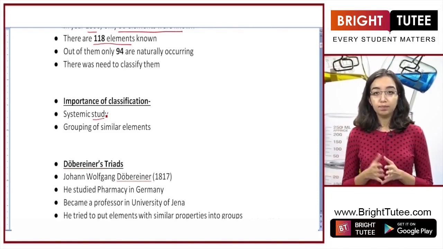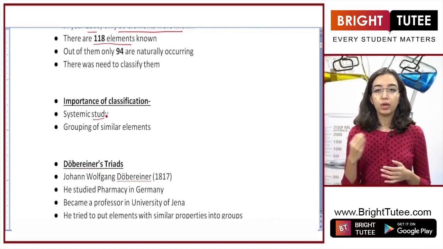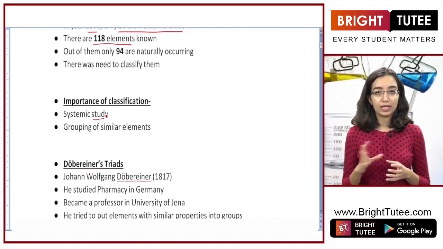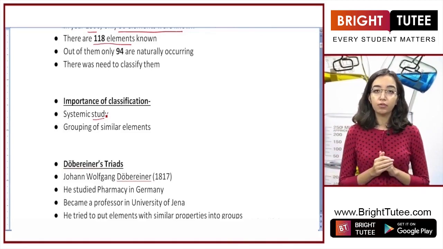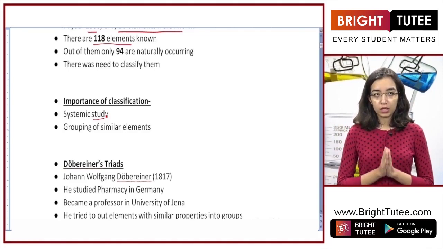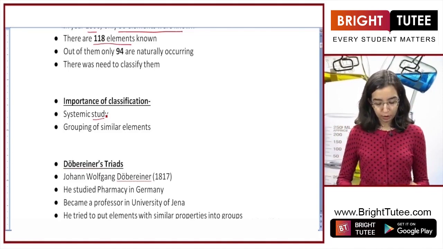Now back in the time, it wasn't always as easy to classify because technology was not that developed. So we did not know about the atomic number, that is the number of protons or neutrons. That kind of specific information was not available to us. So atomic number, which is the number of protons, was not discovered up until this point.